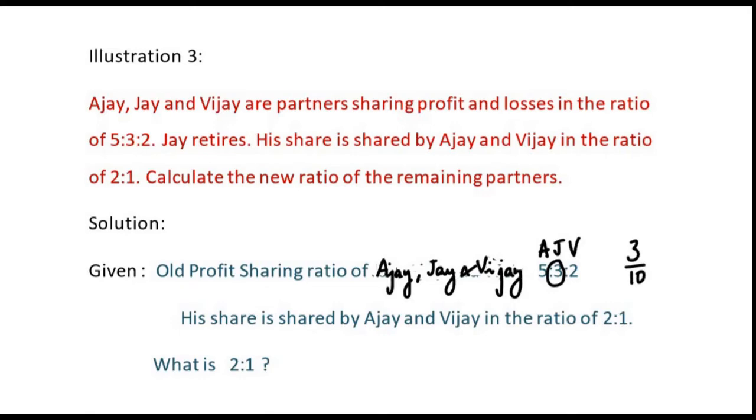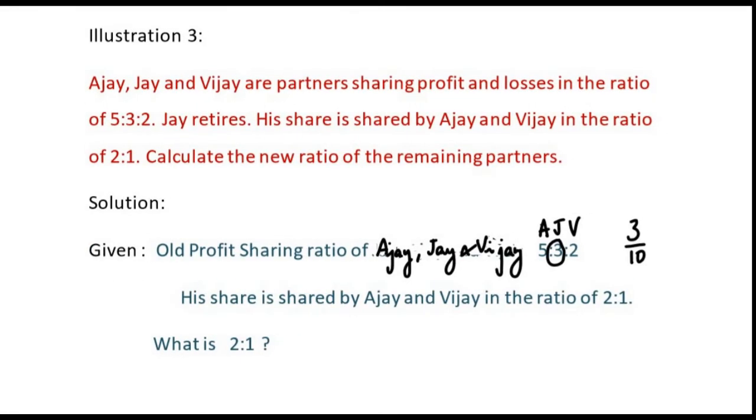Now, in a retirement case, when we have one partner retiring from the firm, for example here in this case it is Jay, who had a share of 3/10.